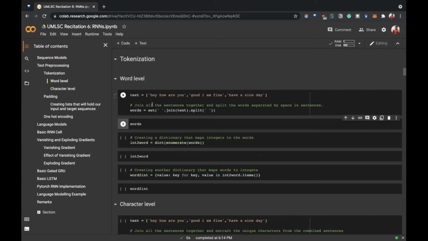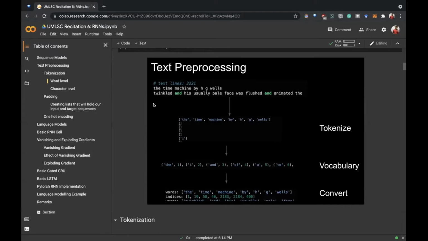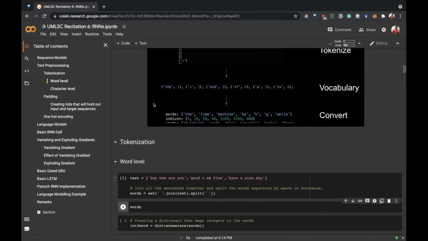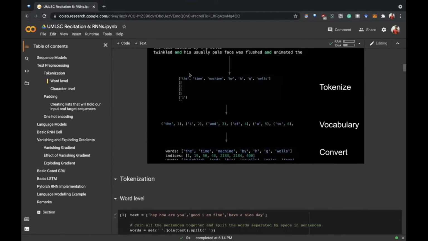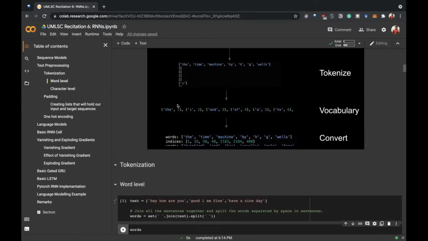Here, just to clarify, tokenization can be done at different levels. There is word level and other types too. Right now I'm covering word level tokenization, which is tokenizing the data into words. Then we can also use character level tokenization, which is breaking the data into separate characters, so E, H, E would be different tokens if we tokenize at character level.